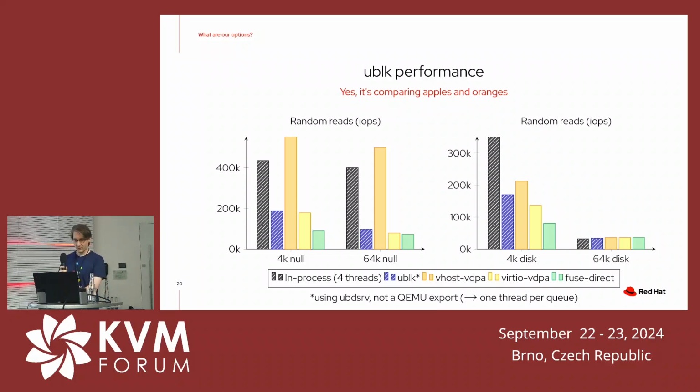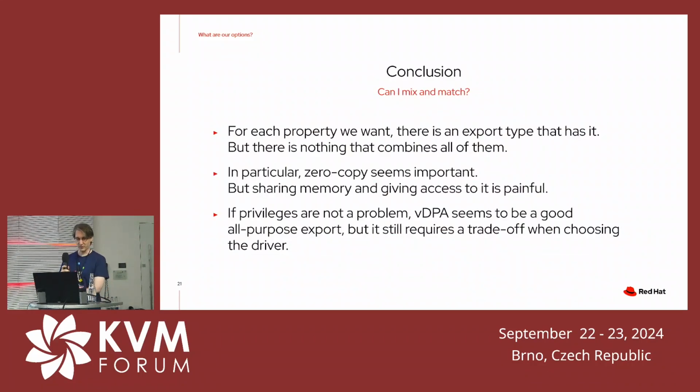So what's the conclusion from all of this? I really want to take some properties from each of the things. Everything that we want exists somewhere, just the combination of everything doesn't really exist. In particular for performance, it seems important that you have zero copy and also that you don't have too many context switches, like the shorter I/O path it shows too.